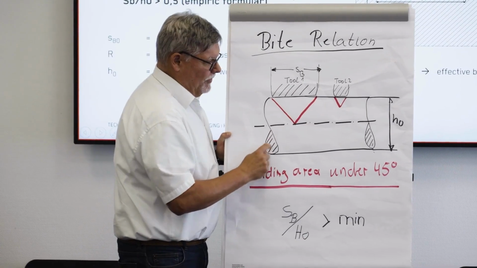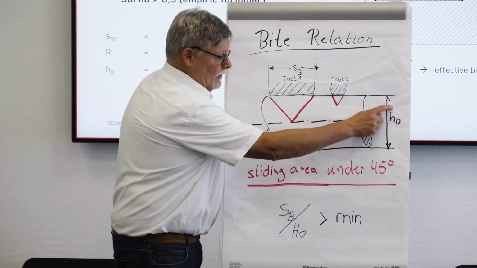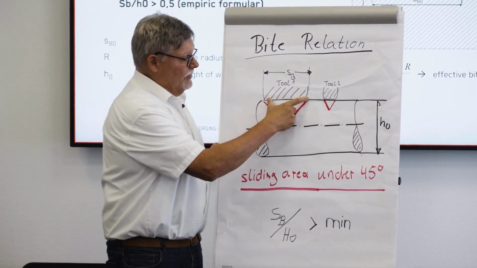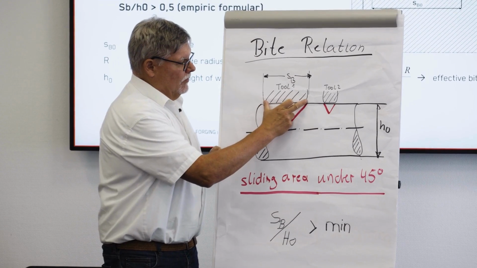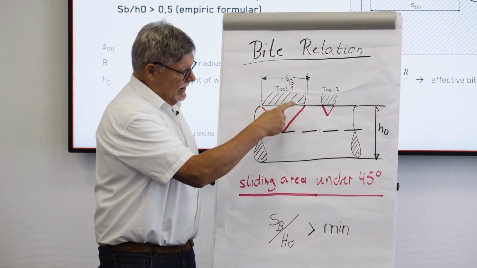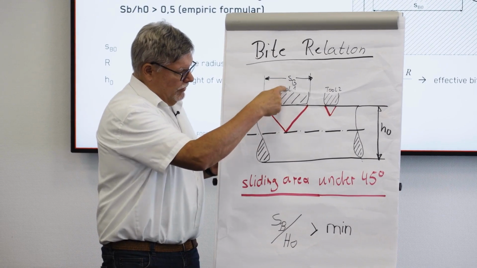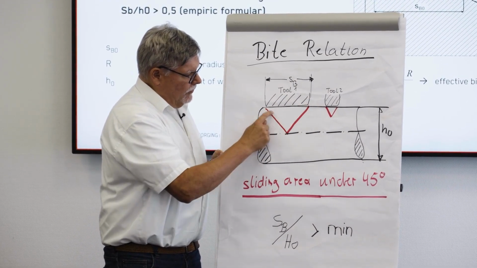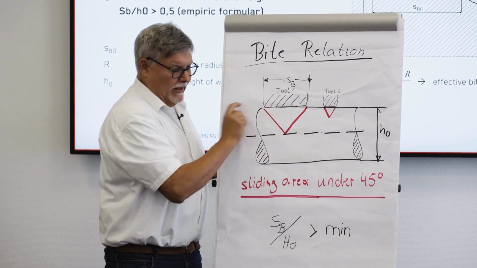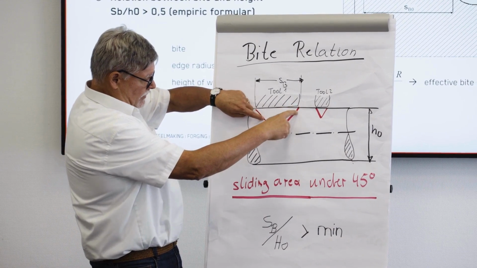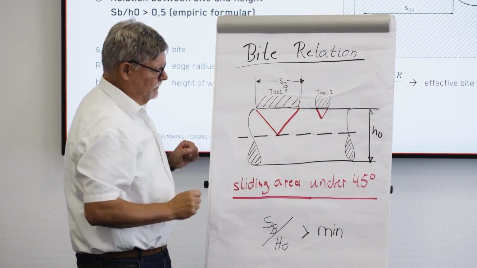Here we have our workpiece. The diameter h0. And we use different tools. Here we have a tool with a very big width. And the slide lines during deformation, if we go down with the tool in the workpiece, are along nearly 45 degrees. So we have a deformation along this line.